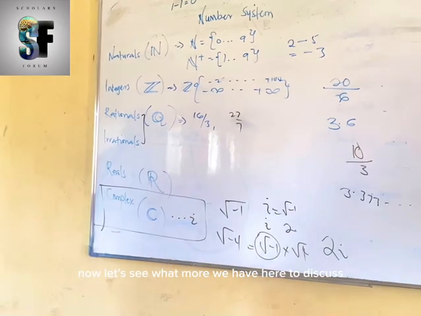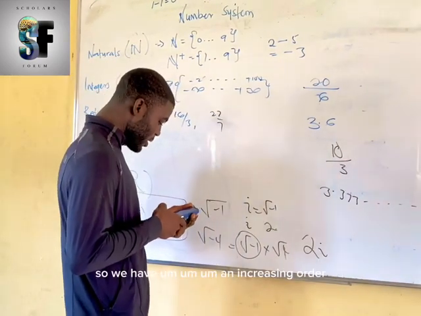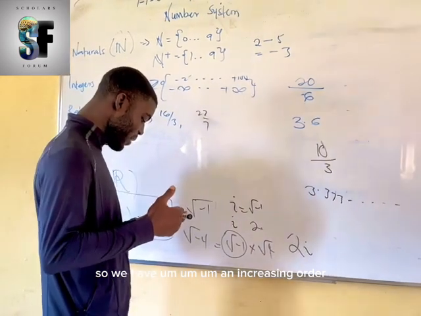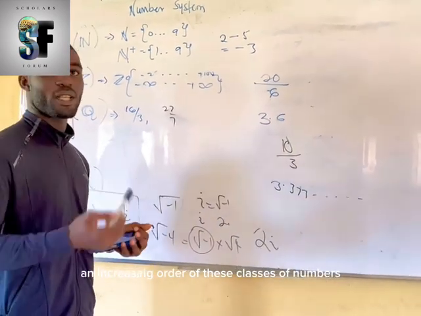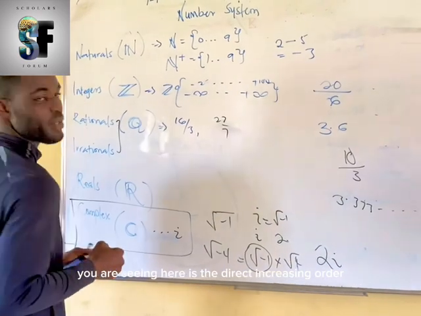Now let's see what more we have here to discuss. So we have an increasing order of these classes of numbers. What you are seeing here is the direct increasing order.